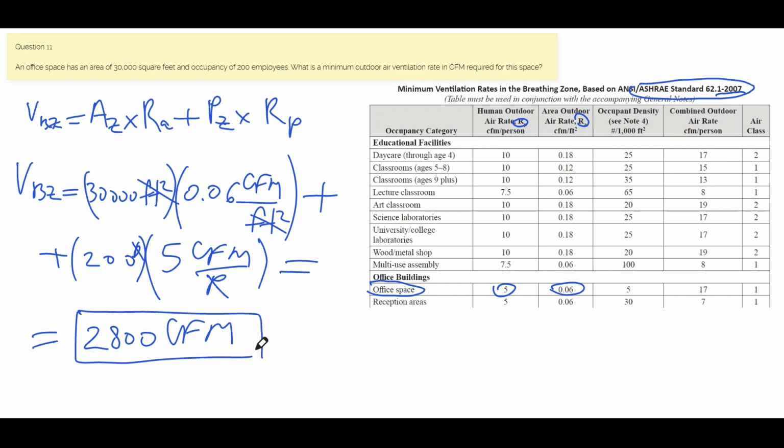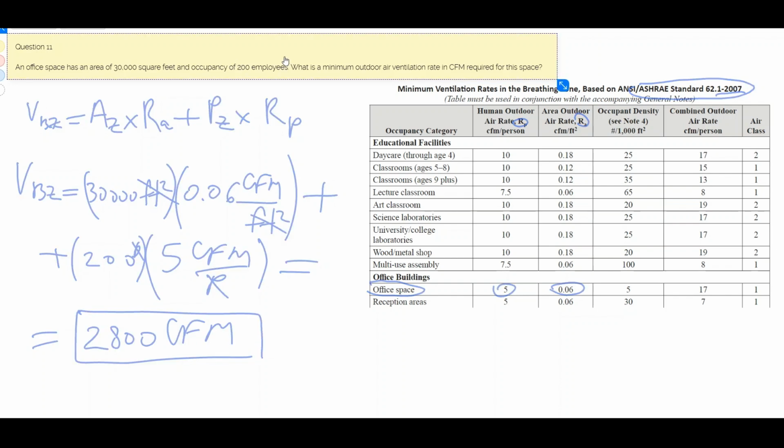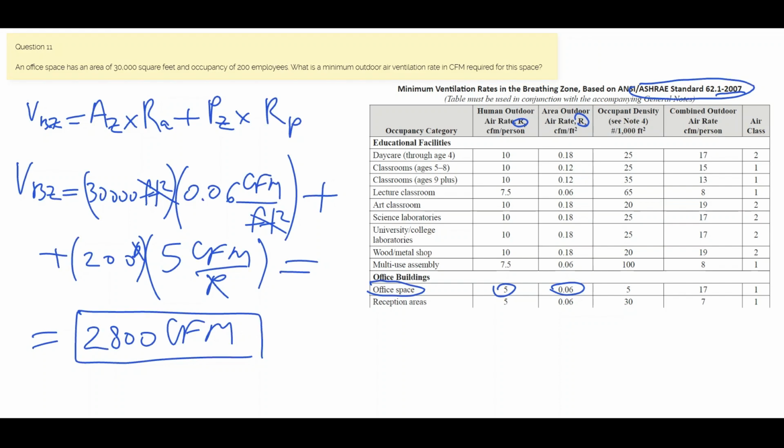Just a remark here, sometimes this number for employees or occupancy could be different. So if you need to do a standard occupancy based on the table, like in this case, you can say that we have 30,000 square feet and the table gives you the minimum occupancy.